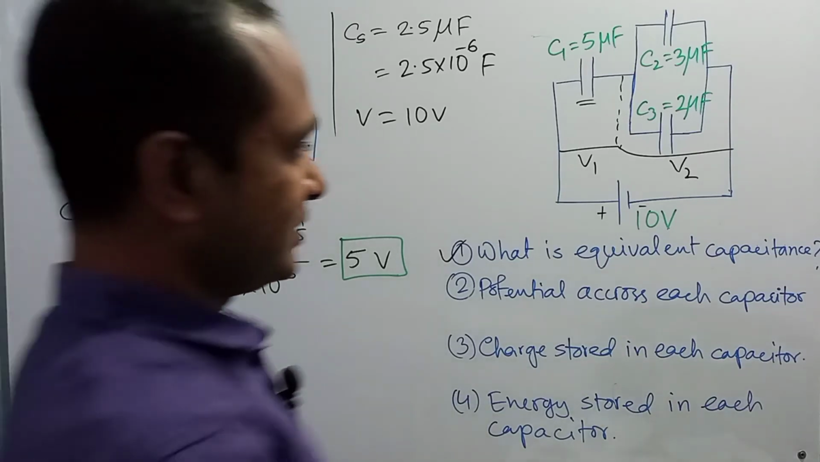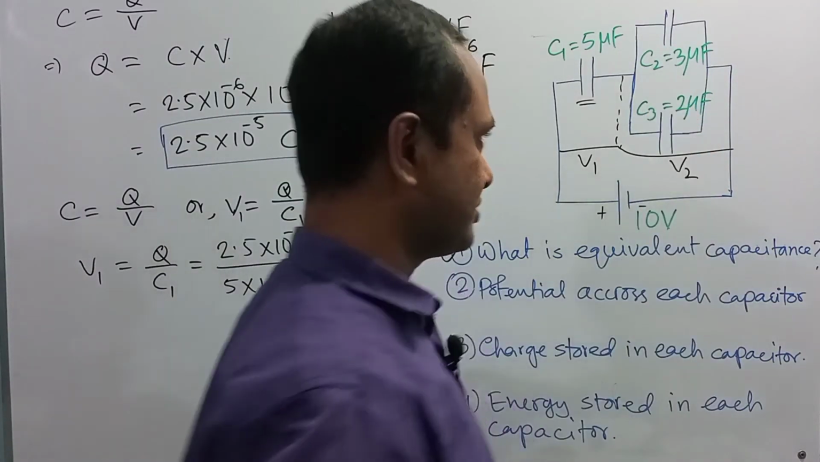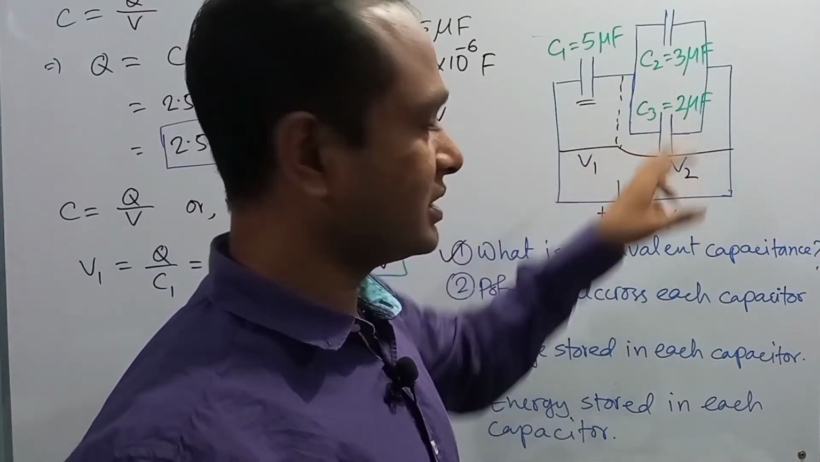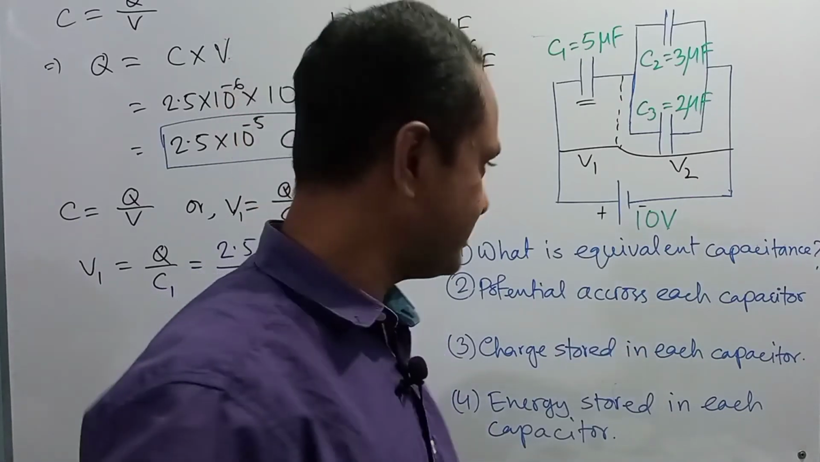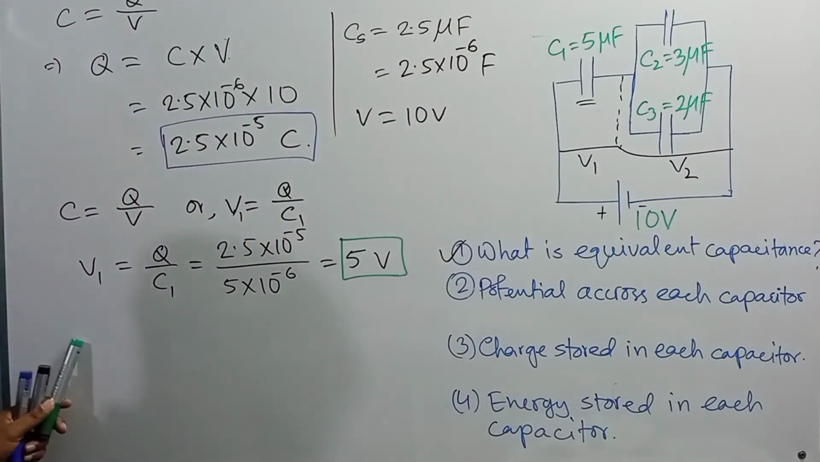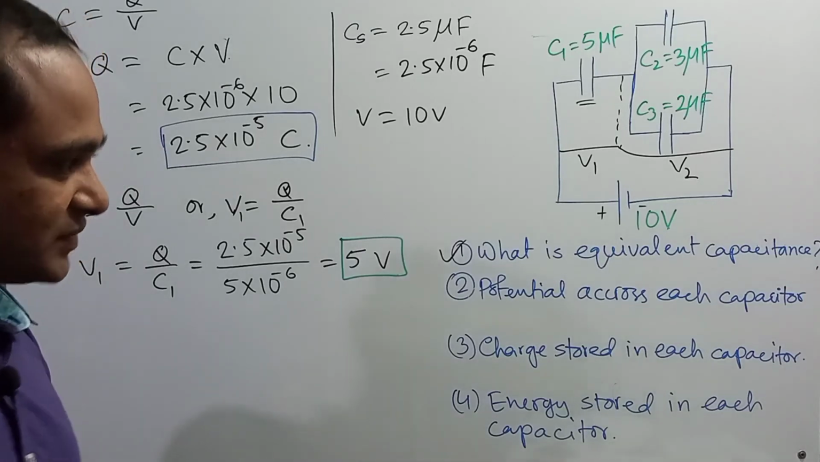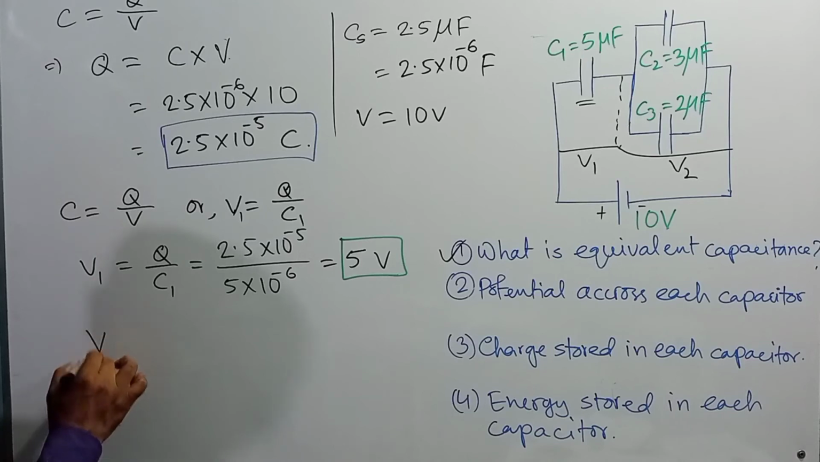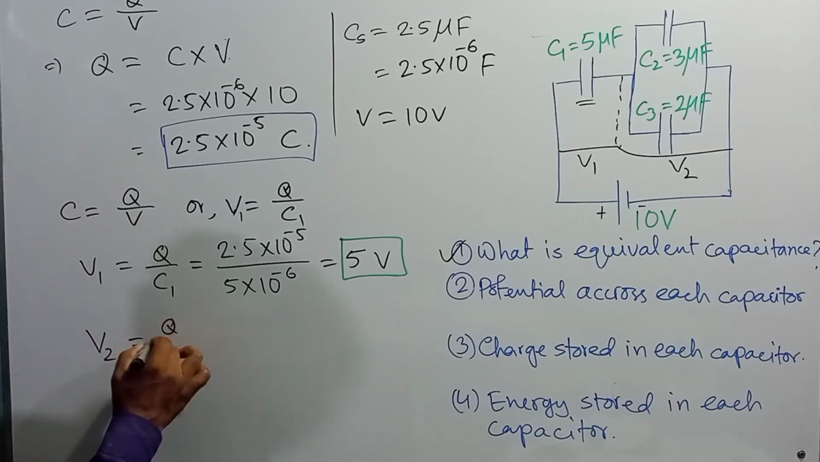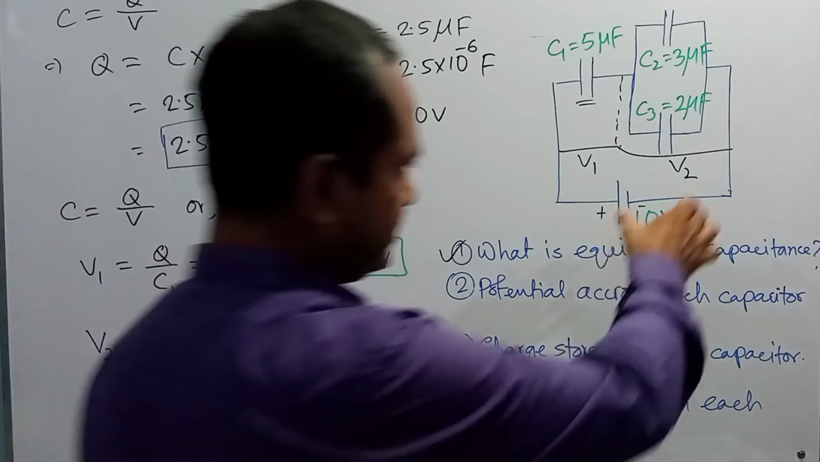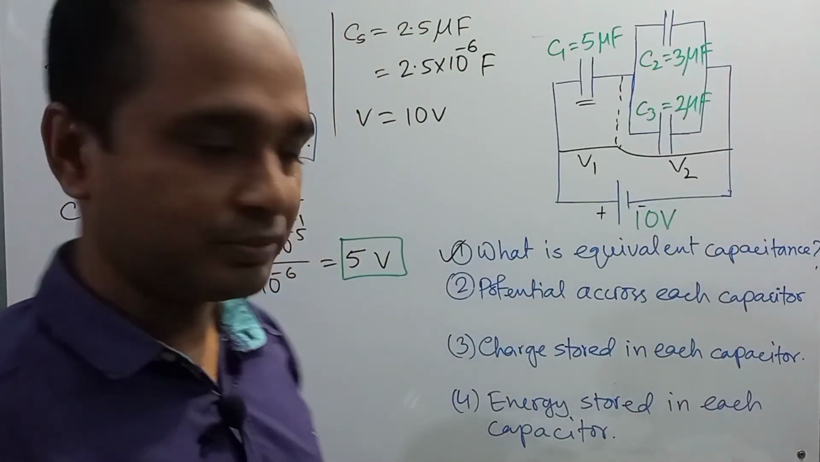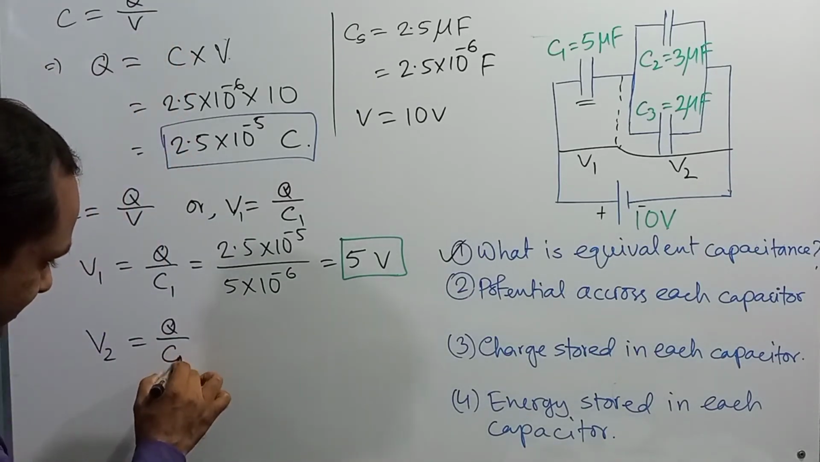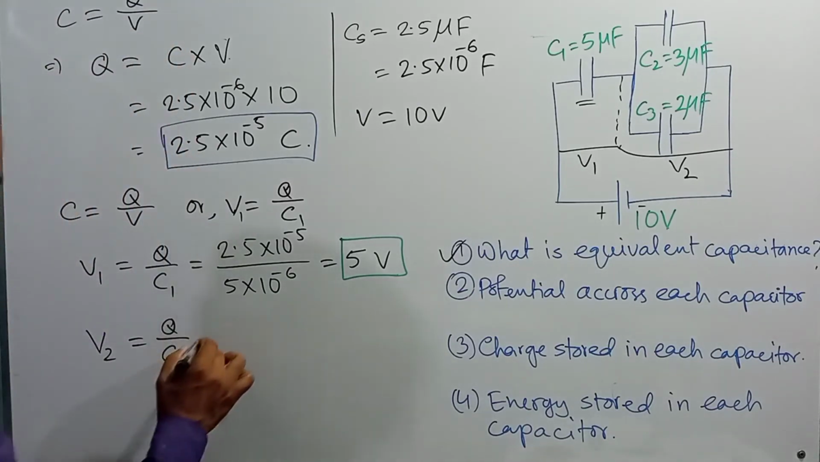Similarly, the voltage across the combination, since C2 and C3 are connected in parallel, the voltage across C2 and C3 will be the same, right? So similarly we can determine the value of V2. I hope you got it. So similarly we can calculate V2. V2 is equal to Q by, here V2 is the potential across the parallel combination. So here C will be Cp, the equivalent capacitance of the parallel combination.